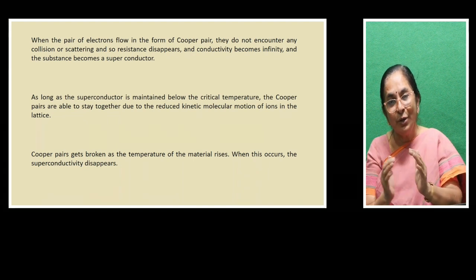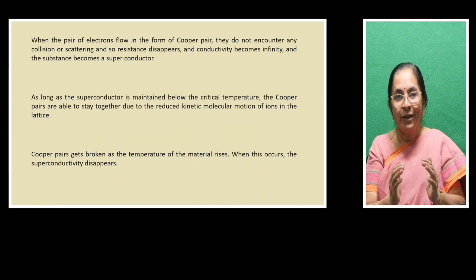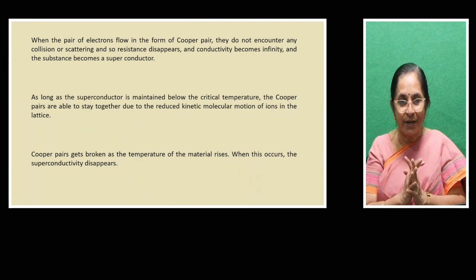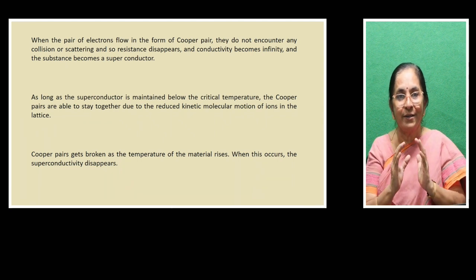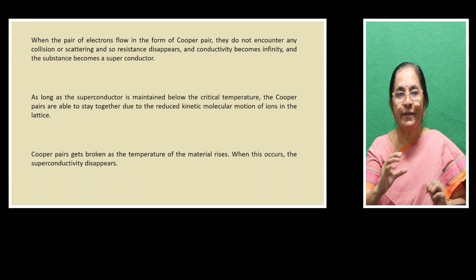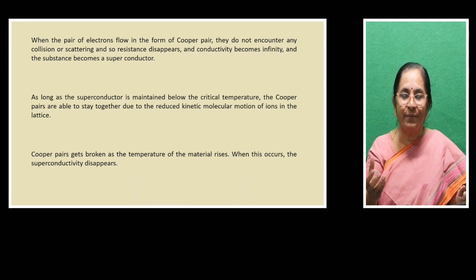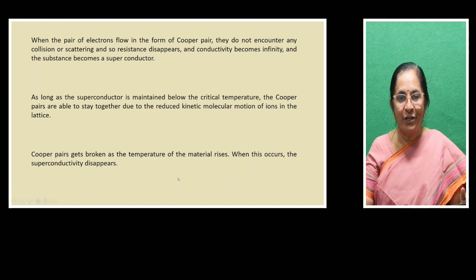When it is cooled below its critical temperature, it behaves like a superconductor. In the superconducting state only, the electrons can pair up together and oppose the collisions with the crystal ions. That way, in the superconducting state, the material loses its total resistance and behaves like a superconductor and becomes a very good conductor of electricity.